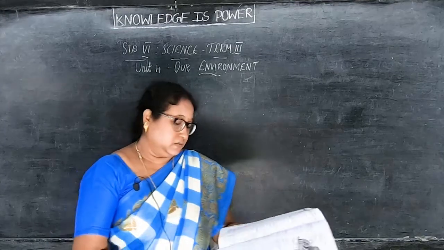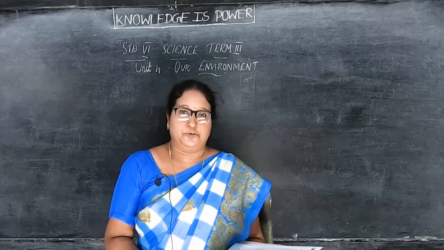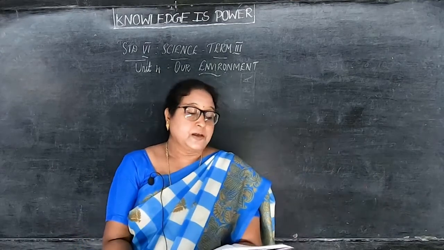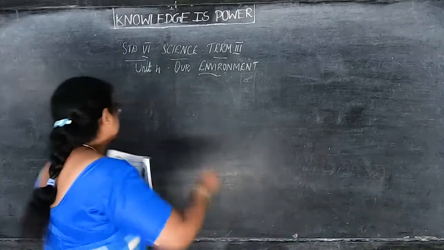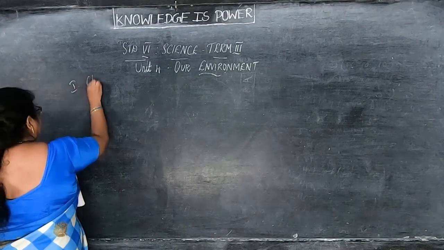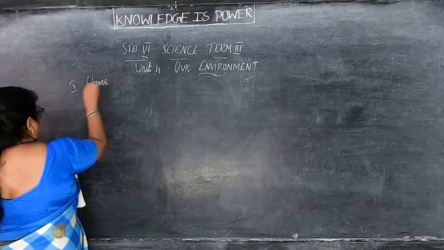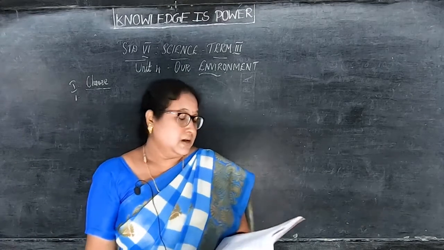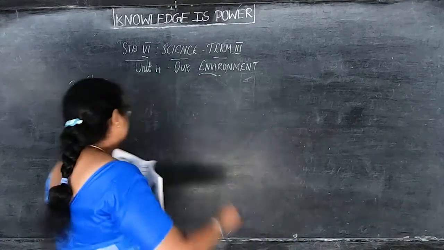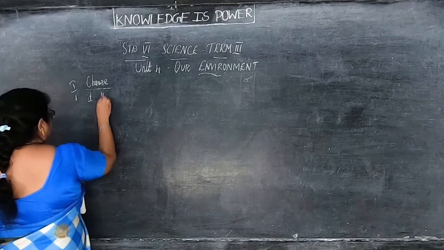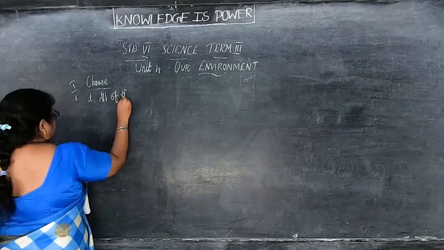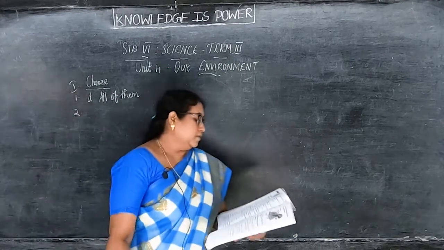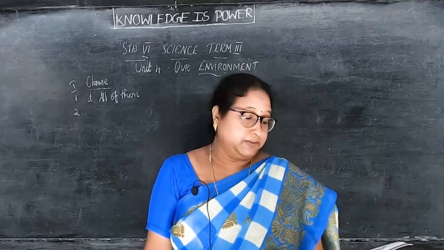Those who have the book can take page number 64. First we'll go to choose the correct answer. The first one: identify the freshwater ecosystem. Answer is D, all of them. Now second, producers are dash.